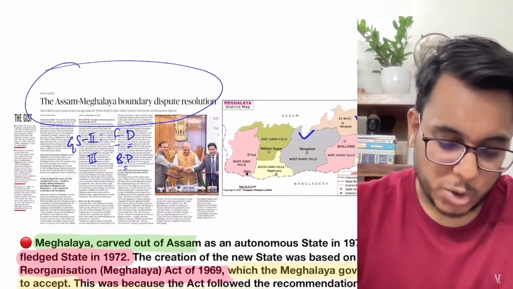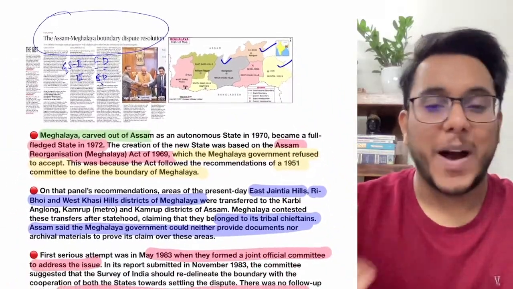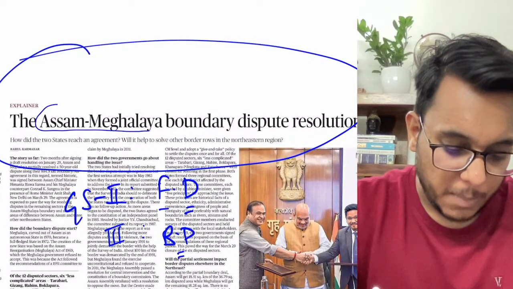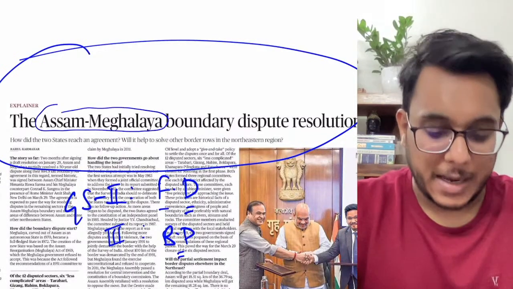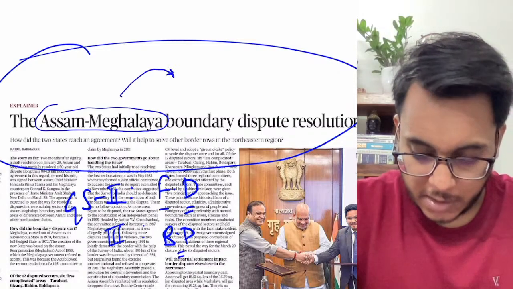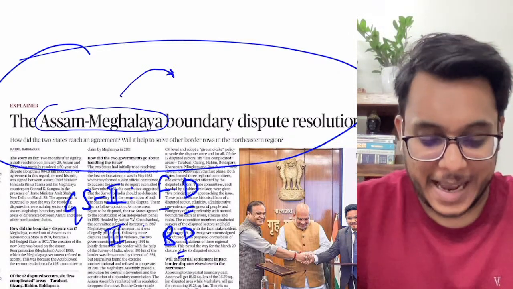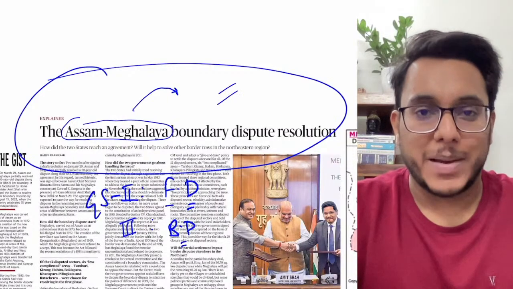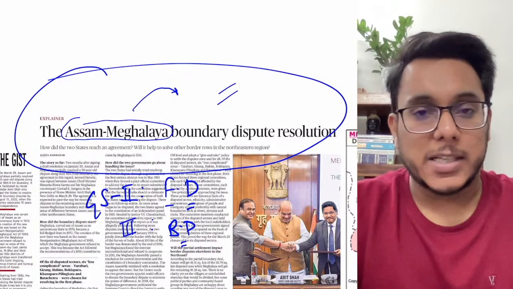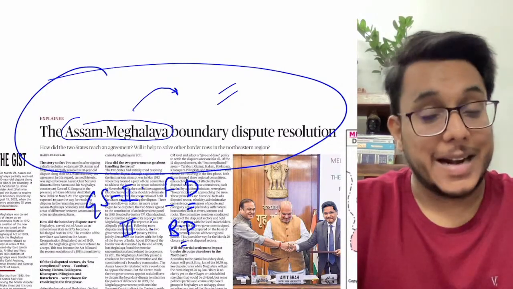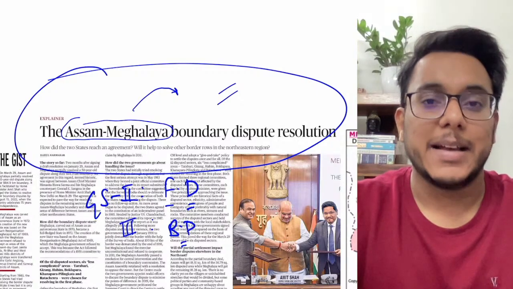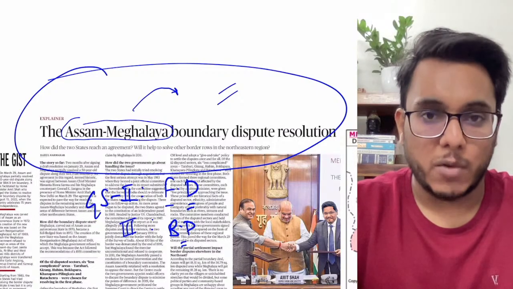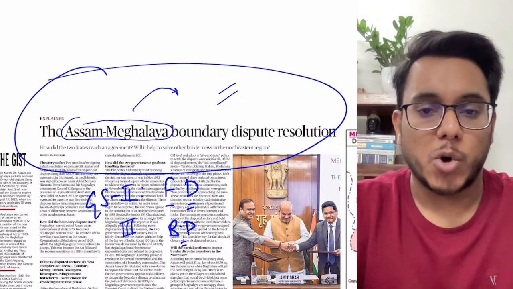Now guys, first of all, why has this article come? Because recently the governments of Assam and Meghalaya, under the leadership of the Home Minister of India, signed an agreement where the long pending boundary dispute between these two states has been solved. Now guys, this boundary dispute was nearly 50 years old and now it has been solved, so it is a big thing that has happened. Let's first understand what this boundary dispute was, and then we'll see how it got solved now.